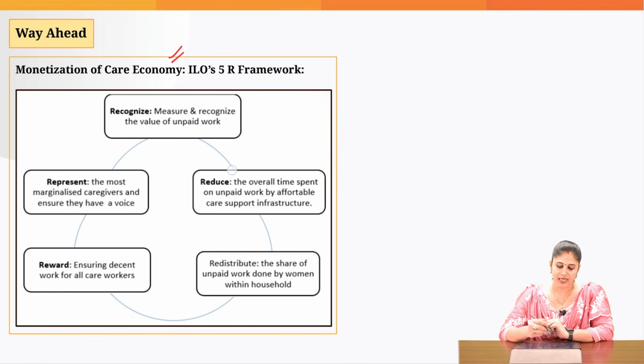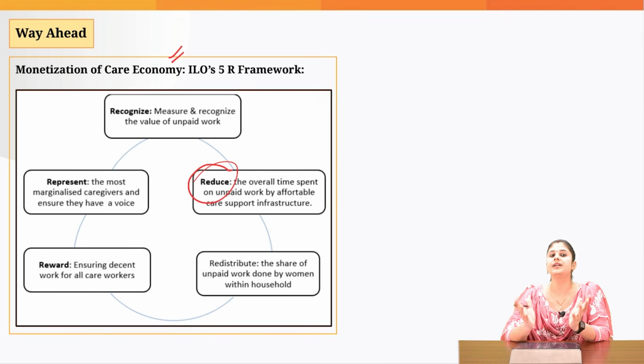Second, we need to reduce the burden of unpaid care work on females. And how does the government reduce this? By adopting the new welfare approach and by ensuring universalization of basic services, like, for example, providing functional tap water under the Jal Jeevan Mission, providing LPG cylinders, etc. That is how we can reduce the time poverty faced by women.